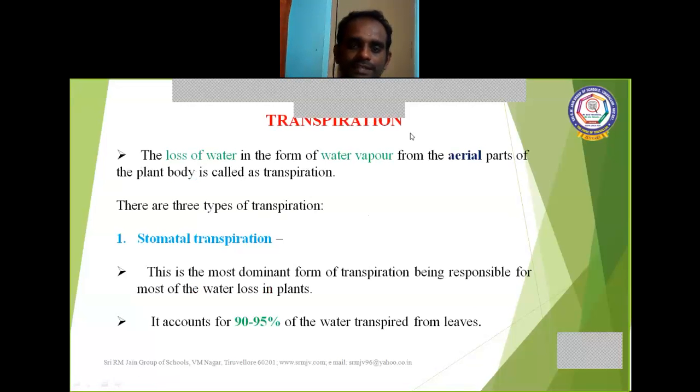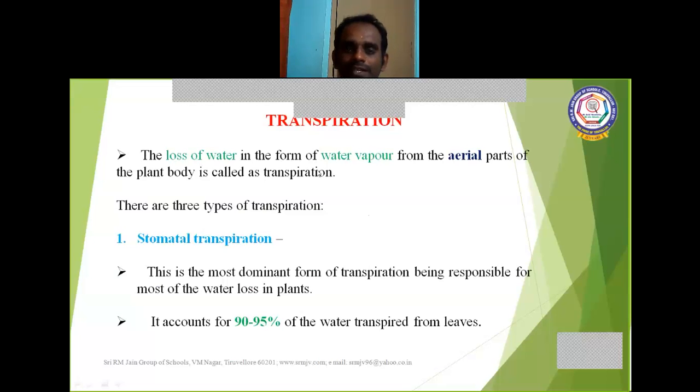Next, transpiration. The loss of water in the form of water vapor from the aerial parts. What are the aerial parts of the plant body? The shoot system. The stem is an aerial part. The leaves are an aerial part. From the aerial parts, the water loss takes place.